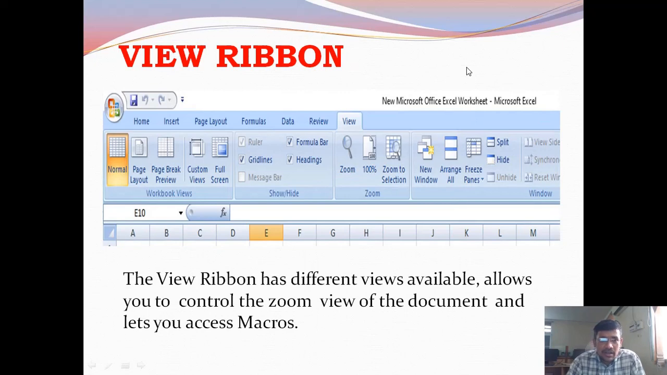The last ribbon, the View ribbon. The View ribbon has different views available. It allows you to control the zoom view of the document and lets you access macros. You can view the spreadsheet in normal view, page layout view, page break view, custom views, full screen by using these views. You can also access the macros from this View ribbon tab.